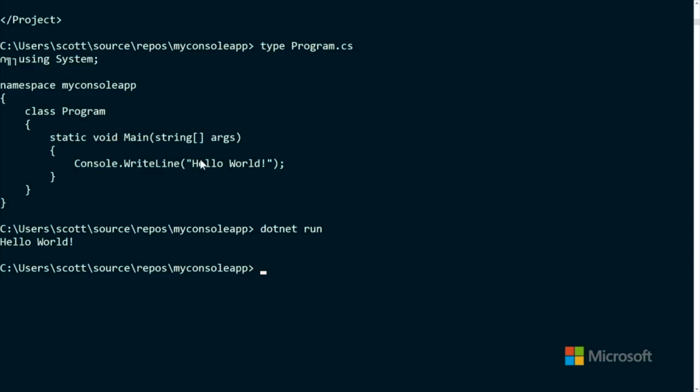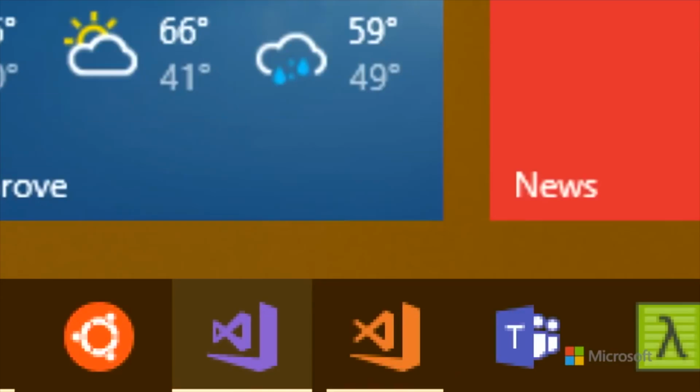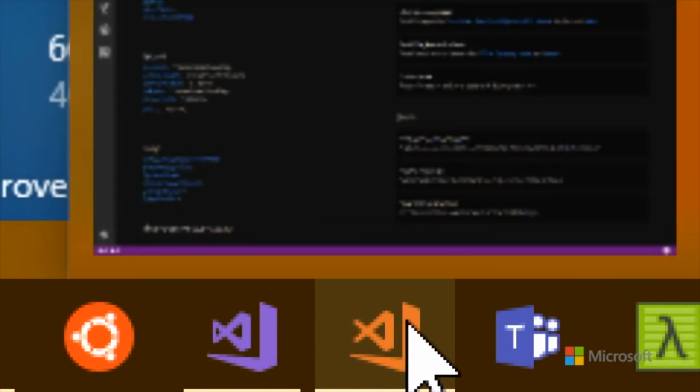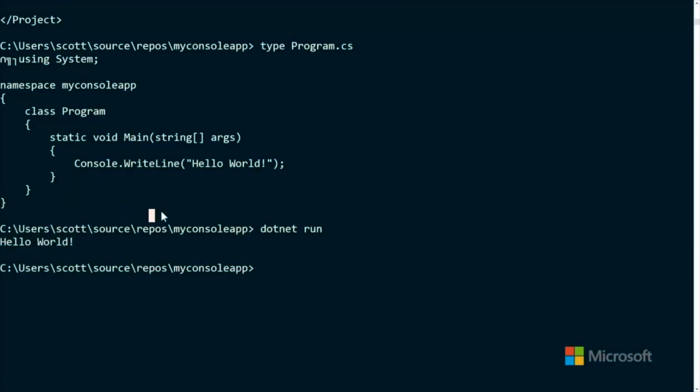So shall we look at it in code? We'll use Visual Studio Code. It's worth pointing out that I've got both Visual Studio 2017, which is a Windows IDE, and Visual Studio Code, which is a cross-platform code editor, so it works if you're on a Mac. It's a little bit less stuff, but it's very lightweight, and it is cross-platform, so we'll use that.